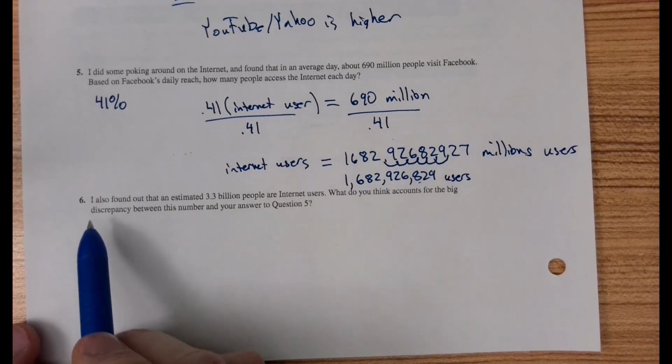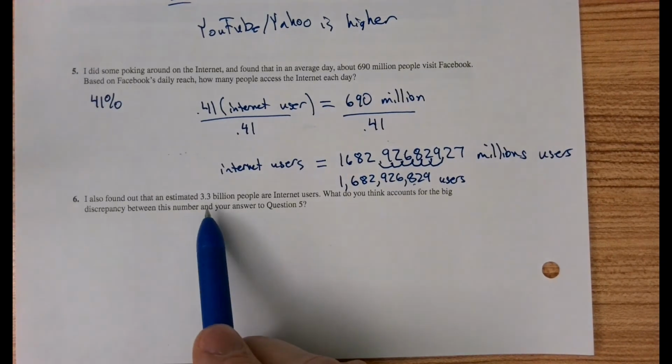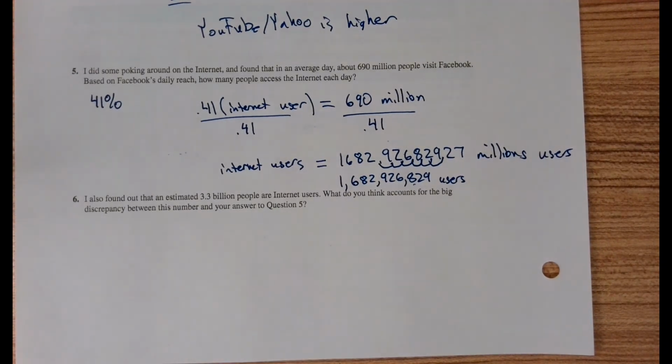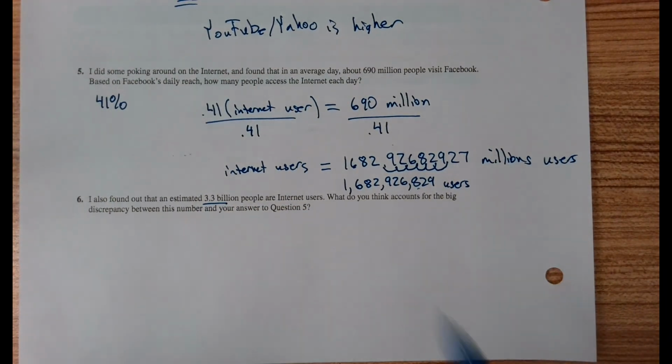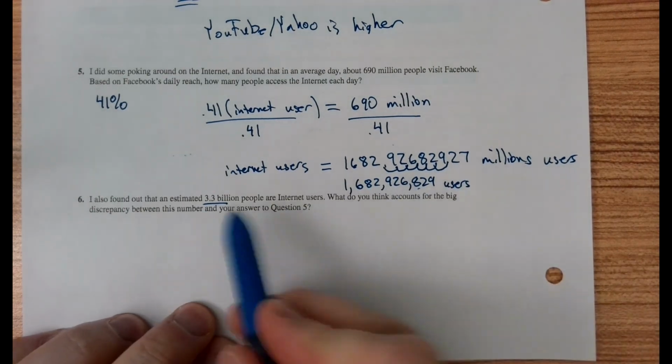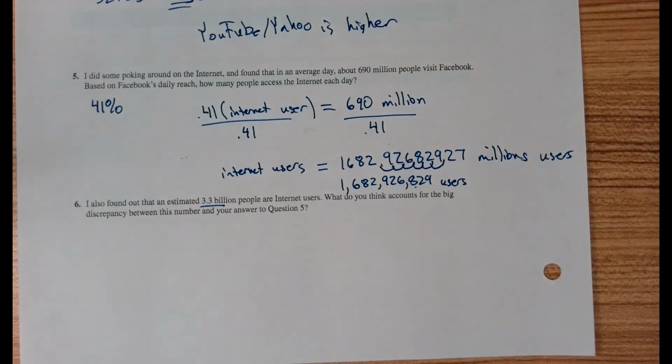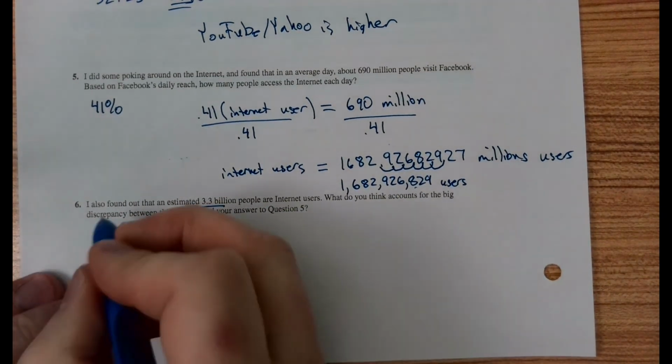Now, this guy said he also found that an estimated 3.3 billion people are internet users. That means each day, in reality, there's this many people on the internet. So why are these numbers so far off? I mean, we're only like 50% of the way there. In other words, what accounts for this discrepancy?